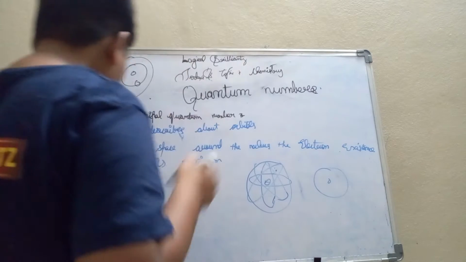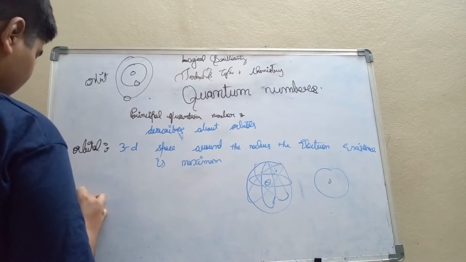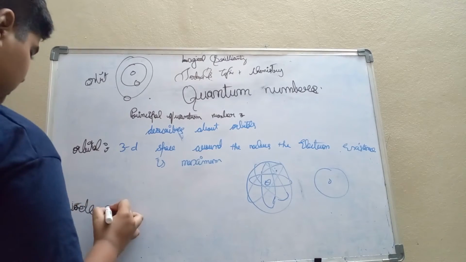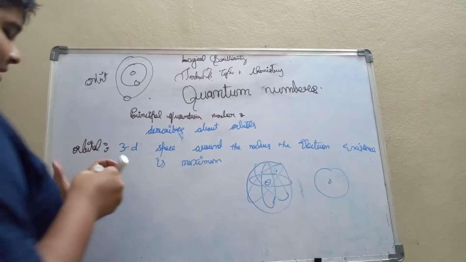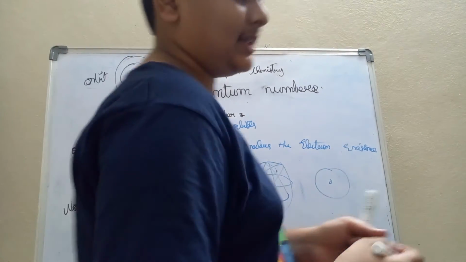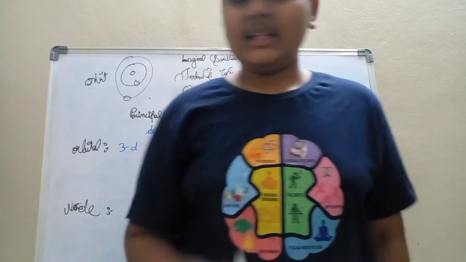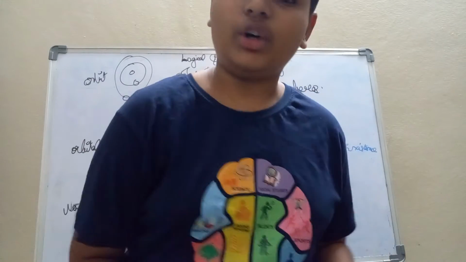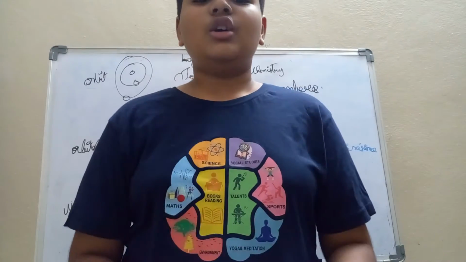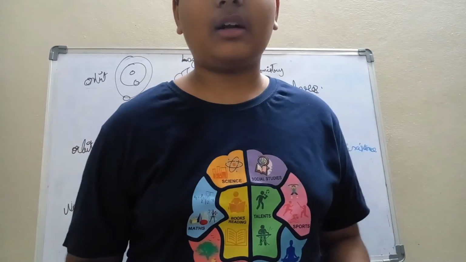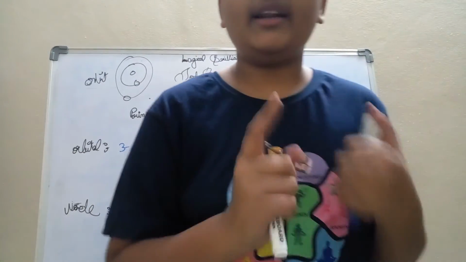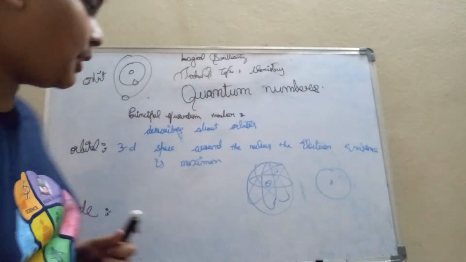And the quite opposite of orbital is node. N-O-D-E, node. What is meant by node? A 3-dimensional space around the nucleus where the electron existence is 0. The electron can't be found. However much you search in the place of a node, you can't find any electron. So, the place where the electron existence is minimum or 0 is called a node. I think you are clear about it.